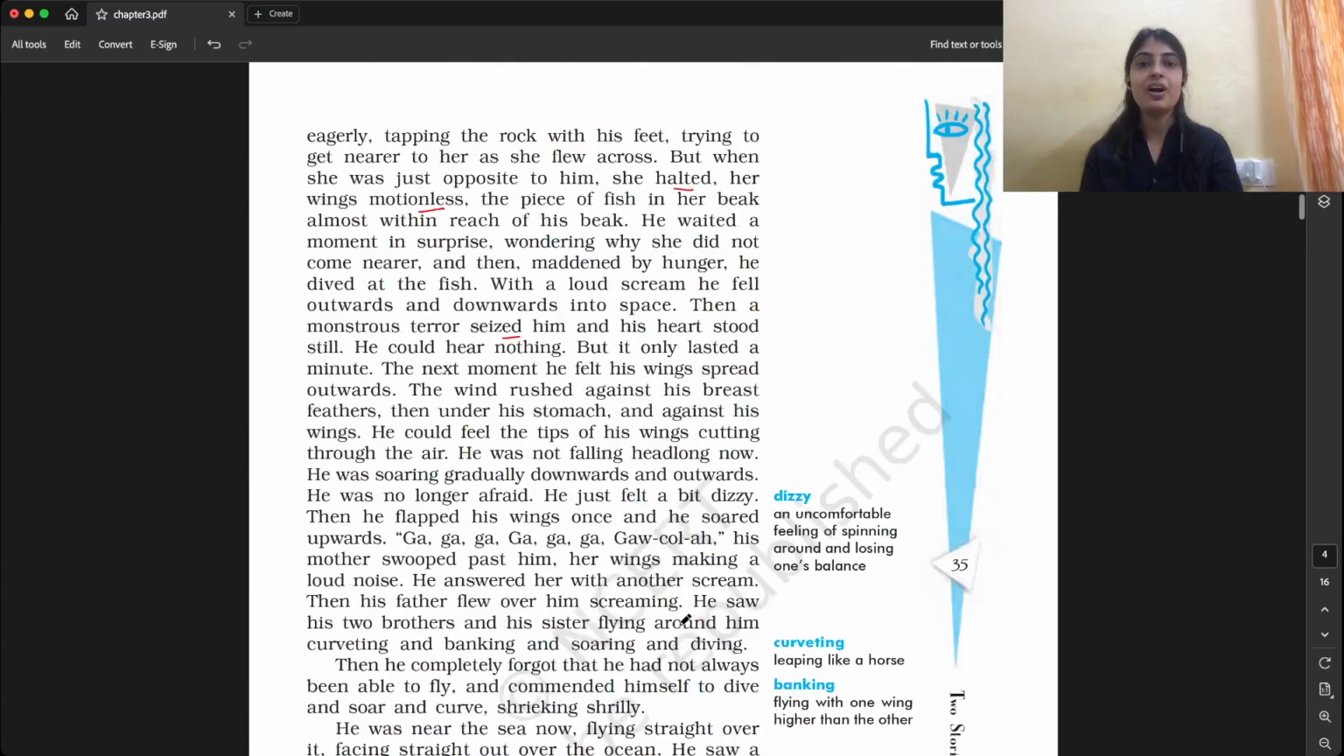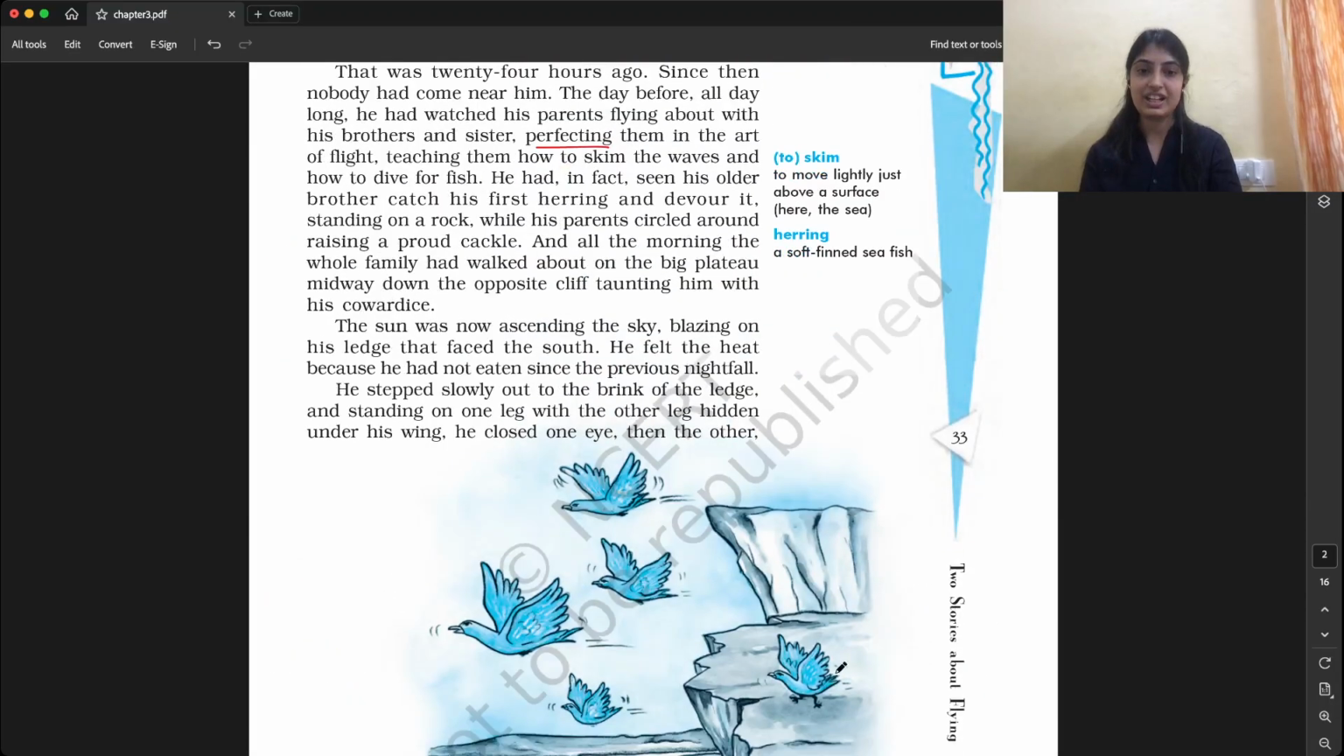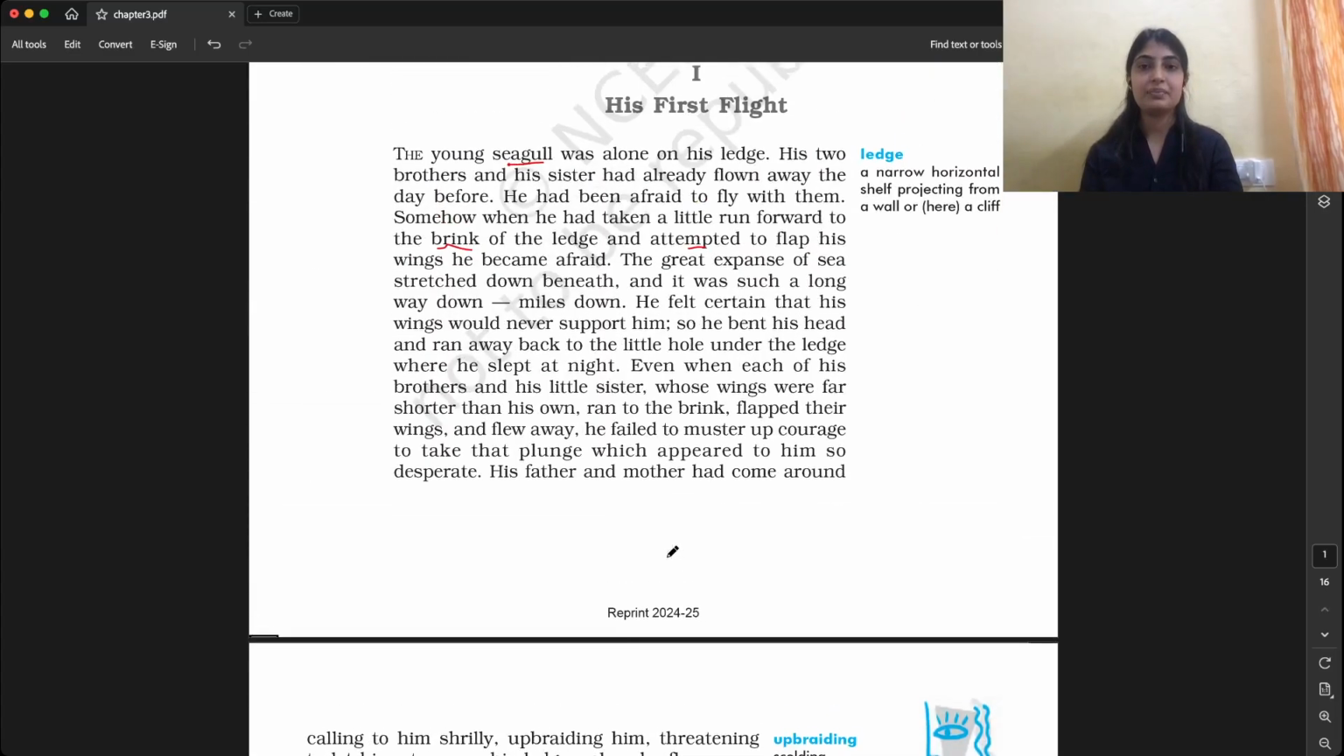So this is how our young seagull was able to fly from the ledge, right? This young seagull was able to fly from the ledge. Hope you understood the meaning.